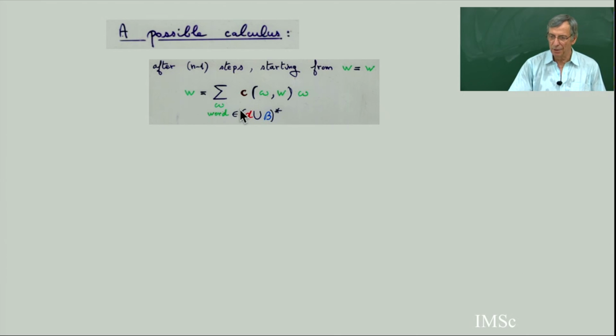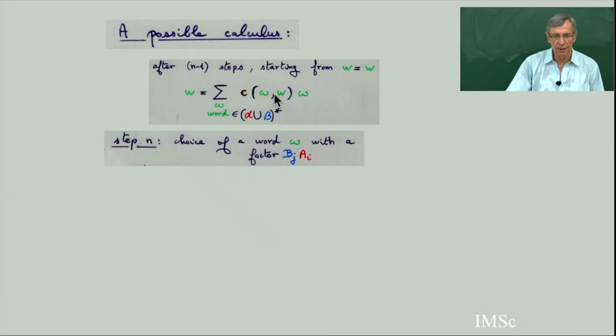So when you do a possible calculus, you start from the word W, and then you do your substitution. Each time you have a red letter followed by a blue, you make one of the possible substitutions. So in the process, you have a certain sum over all some word omega, a certain coefficient which depends on the starting word W and your word omega.